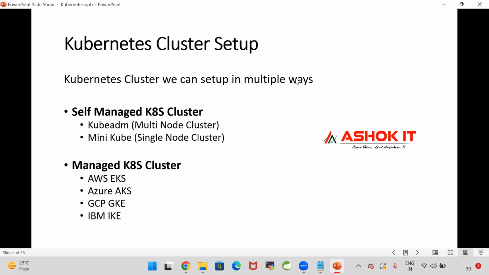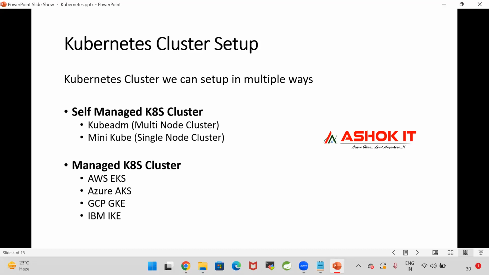So here there are two ways to do the Kubernetes cluster setup. One is self-managed Kubernetes cluster, and the second one is managed Kubernetes cluster. In the self-managed Kubernetes cluster, we have two options. One is called Kubedium and the second one is called Minikube. In Kubedium, we have a multi-node cluster. In Minikube, we have a single node cluster. If you go for managed Kubernetes cluster, AWS EKS is available, Azure AKS is available, GCP GKE is available, IBM IKE is also available. Like this, there are several ways available.